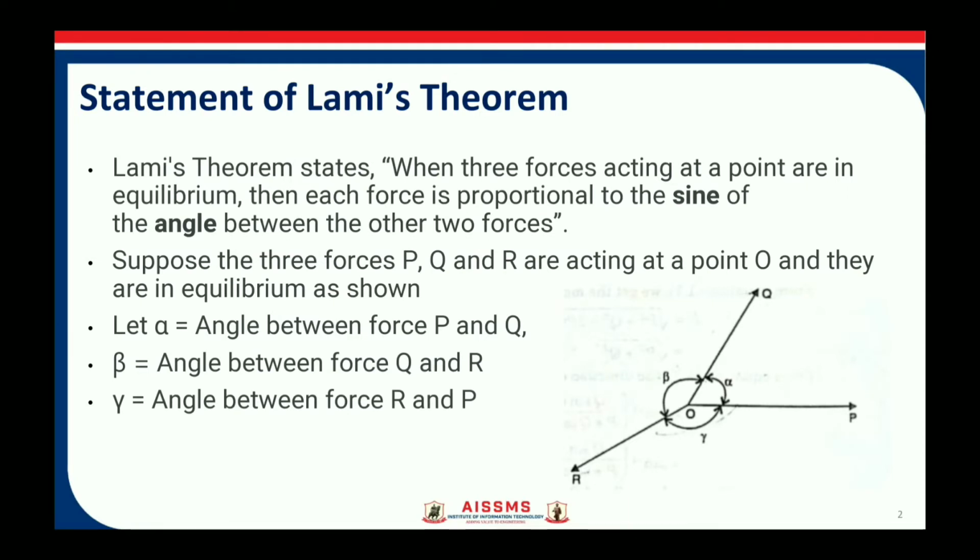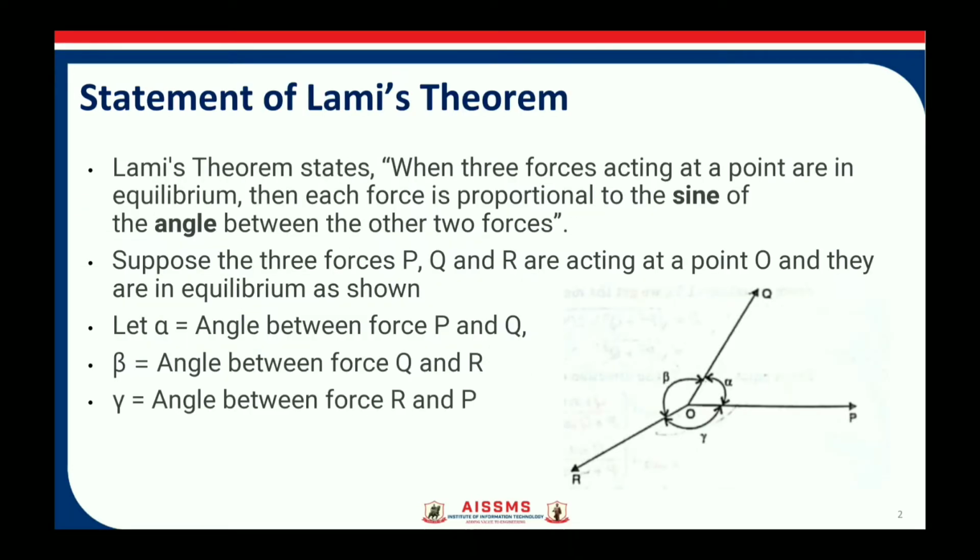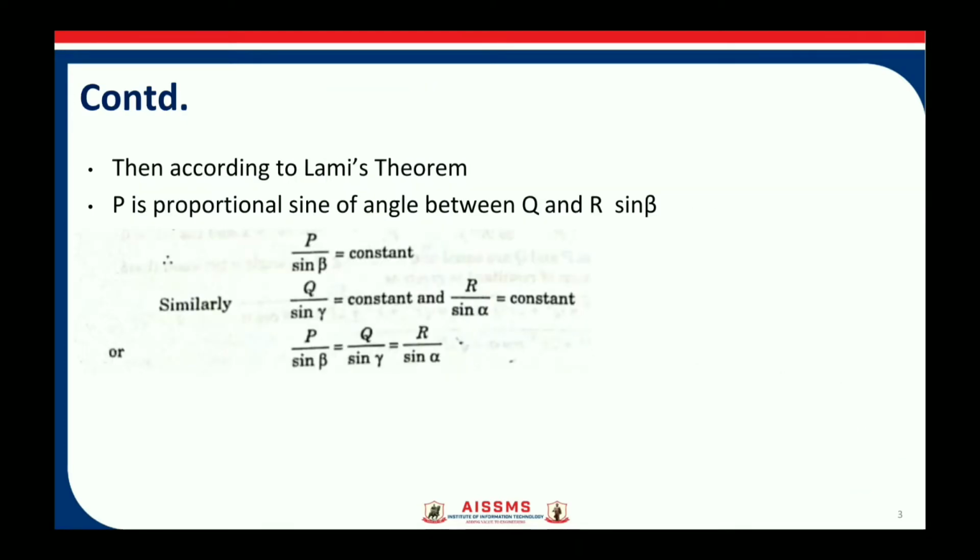Okay, let us go back to the figure. P is proportional to sine of the angle between the forces Q and R. So between the force Q and R we have angle beta, and P is proportional to sine of the angle, that is sine beta. So we can write down P divided by sine beta is equal to constant. Similarly, we can write down Q divided by sine gamma is also a constant, and R divided by sine alpha is a constant. Or we can write down P upon sine beta is equal to Q upon sine gamma is equal to R upon sine alpha.